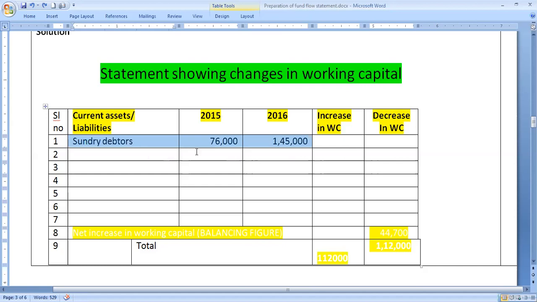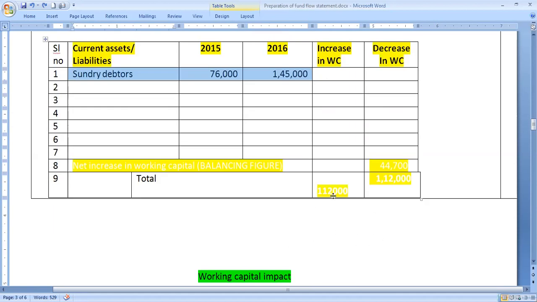There is an increase in current asset. Naturally, as per our discussion, there is also an increase in working capital. What is the increase here? 69,000 rupees increase in working capital. Remember, when current assets increase, working capital also increases.